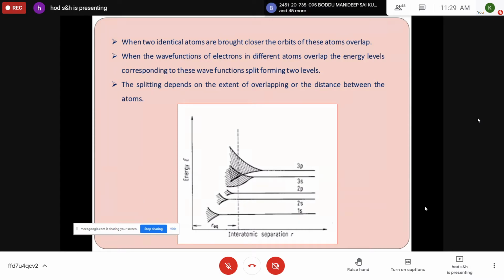If you take a single sodium atom, it leads to a single energy state. But if you take two sodium atoms which are brought closer, then the atoms overlap. The energy levels are also penetrating each other. They are overlapping with each other. The resultant energy is not the same as the single energy level. It explains the band formation in crystalline solids.